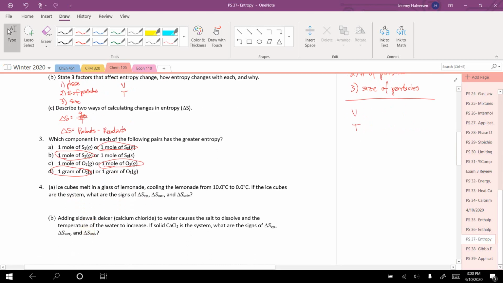All right. 4. Ice cubes melt in a glass of lemonade, cooling the lemonade from 10 degrees Celsius to 0 degrees Celsius. If the ice cubes are the system, what are the signs of delta S? System, surroundings, universe. All right, so ice cubes are a system, the lemonade is the surroundings, and the whole glass is our universe in this problem.